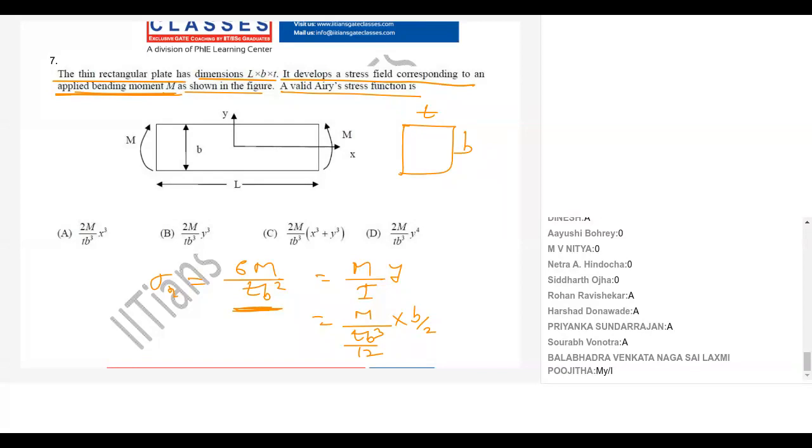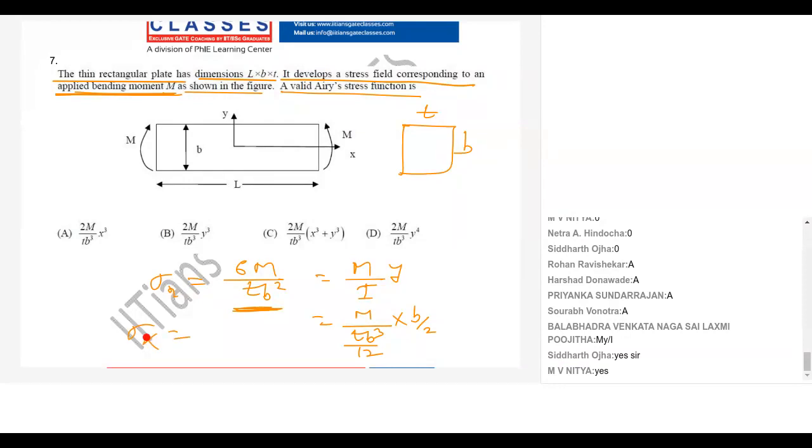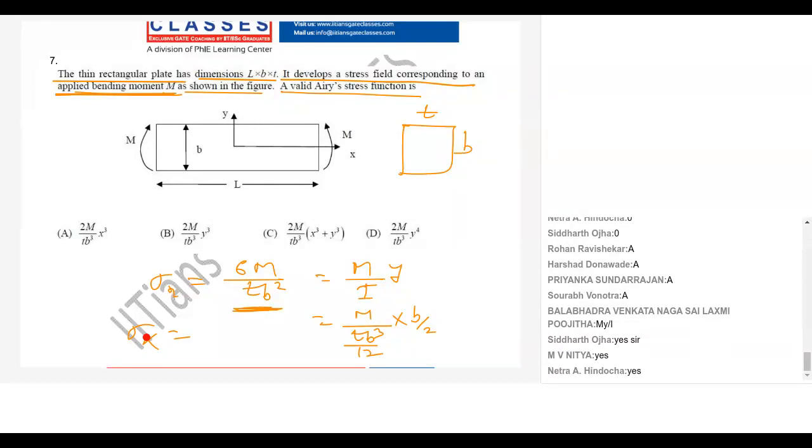And we know from the Airy stress function, sigma x is what? Sigma x is ∂²φ/∂y². Or instead of substituting y, I can write it as 12M upon T B cube into y also.